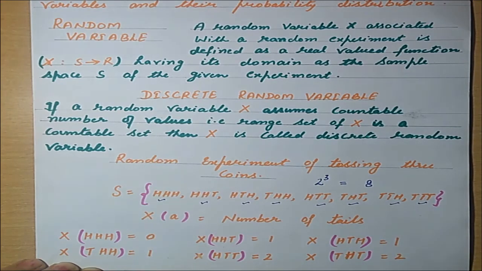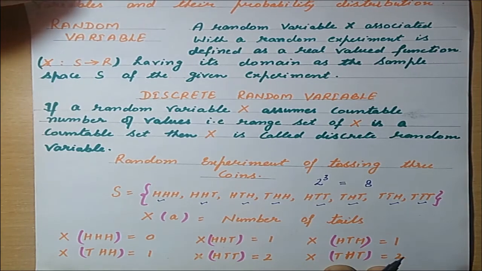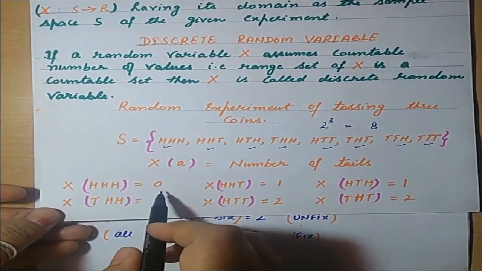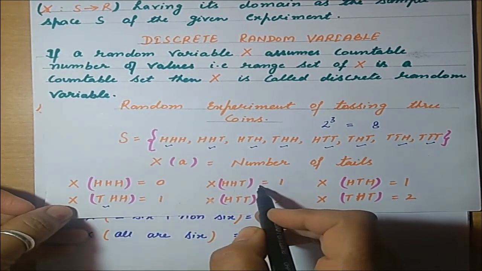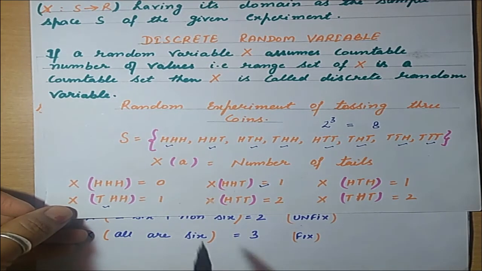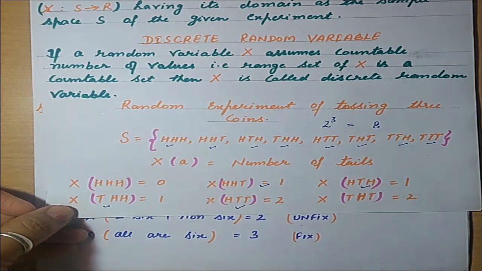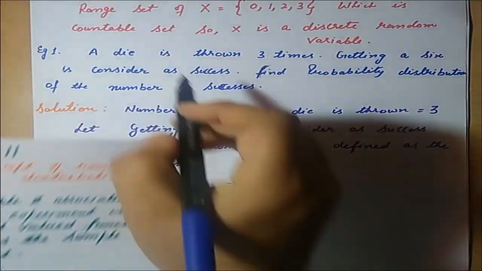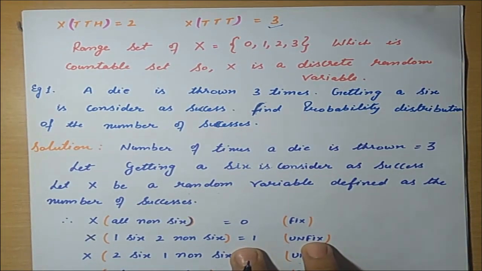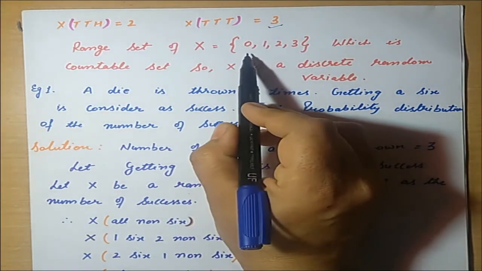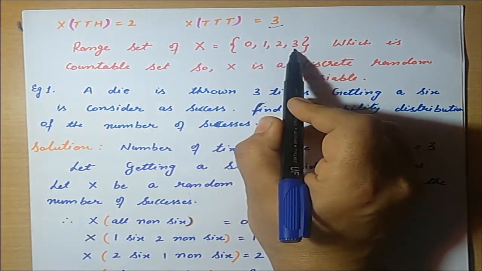Now, if we consider the random variable as the number of tails, how many tails can there be? Either no tail, that means X equals 0, or one tail, or 2 tails, or 3 tails.